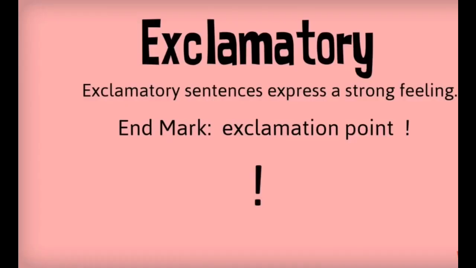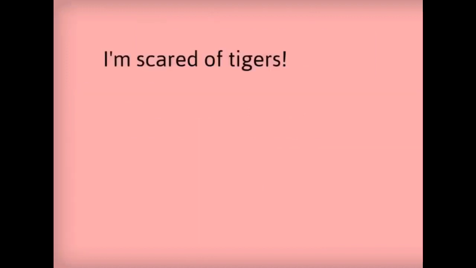Students, exclamatory sentences express a strong feeling or sudden feeling. Okay, they express sudden feelings and their end mark is the exclamation mark. You all know this, right? Here is one example for you. I am scared of tires! So here a sudden feeling is being expressed. Or you may have different examples like, what a beautiful scene! Okay, hooray, we have won the match! So these are expressing feelings. So these are exclamatory sentences and they always end in an exclamation mark. Okay, at the end of these sentences we put an exclamation mark.